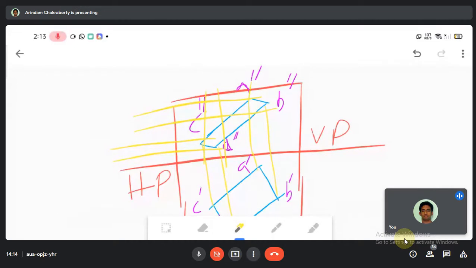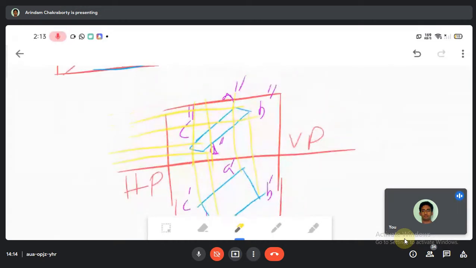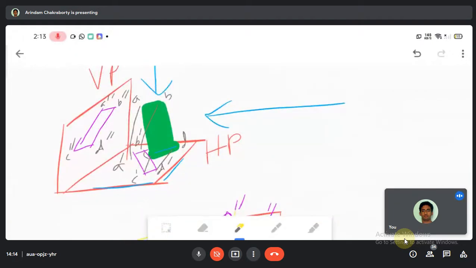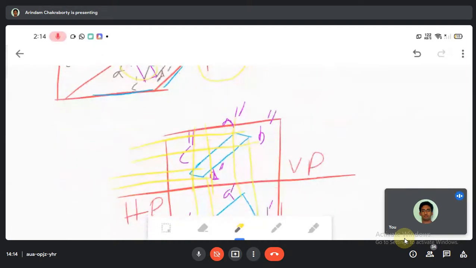Now from where has it been developed? It has been developed in this way only. Just try to remember, I am giving you a brief again. A plane is projected in such a way that it is neither parallel to HP nor parallel to VP. It is just floating in such a manner. So what will happen? It will give a shadow downward, as you can see, as well as a shadow in the VP also. So I could simply project in this manner.